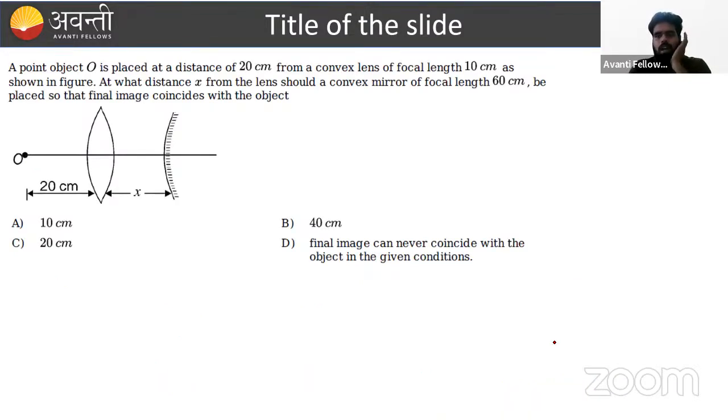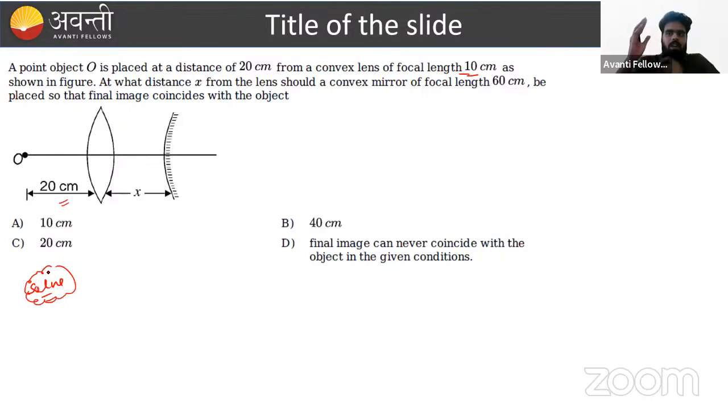Again, that is a short type of problem. You just see the question, and you can comment on the question if you know all the conditions of lens and mirror. What is given? The lens is put at 20 centimeter, where the focal length is given as 10 centimeter. So by observation, you can say the object is placed at 2 times the focal length. Whenever the object is placed at 2 times the focal length, the image is also formed by that lens at 2 times the focal length. This is the clue concept, this is the clue for such type of problem, beta.